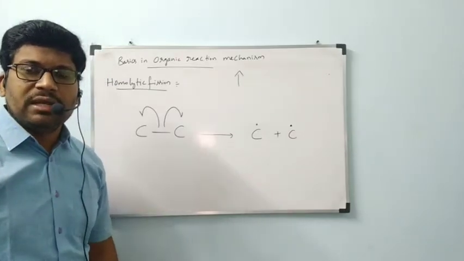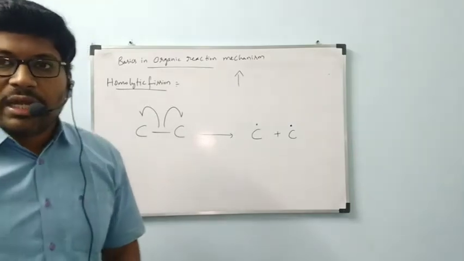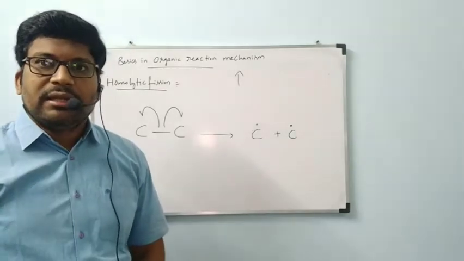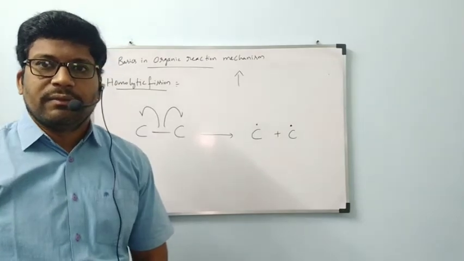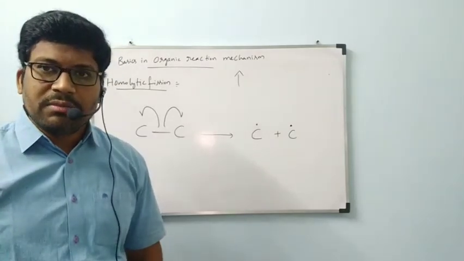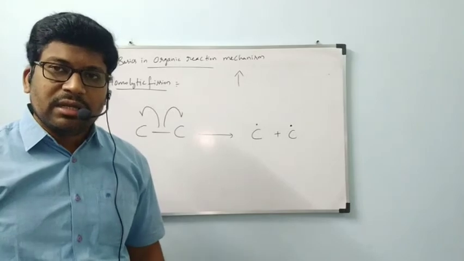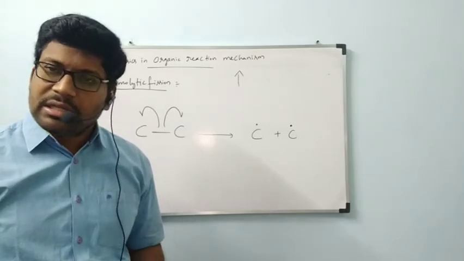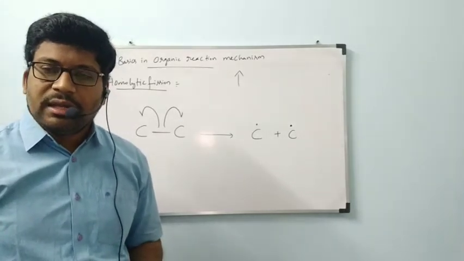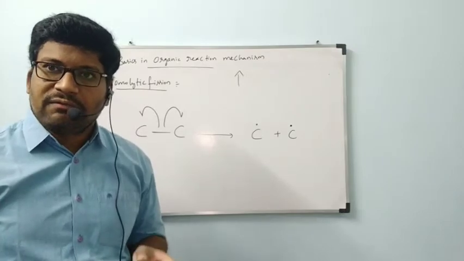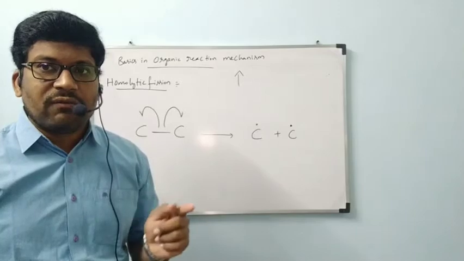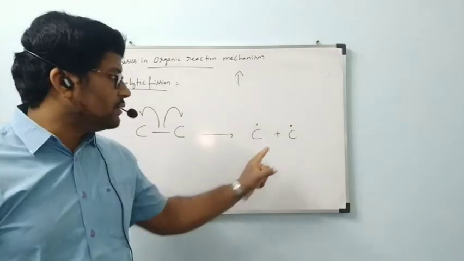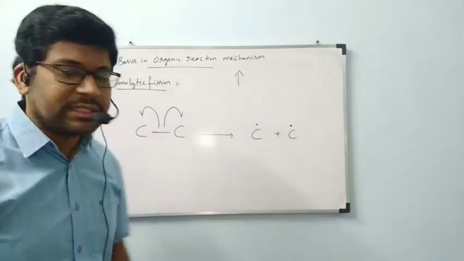If the bond between any two atoms is broken equally, the type of fission is called homolytic fission. The result of homolytic fission is called free radicals.